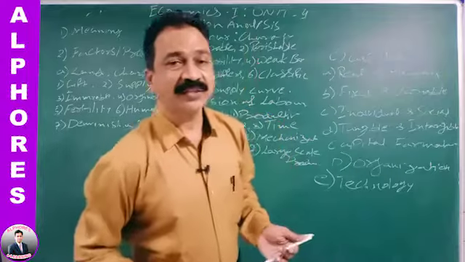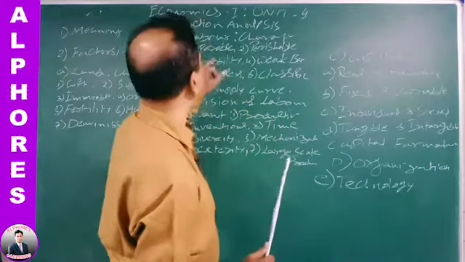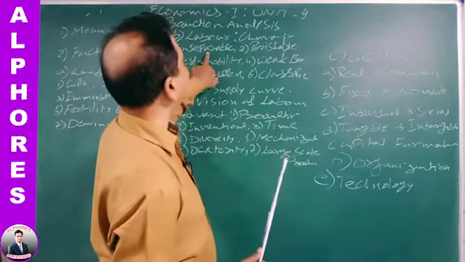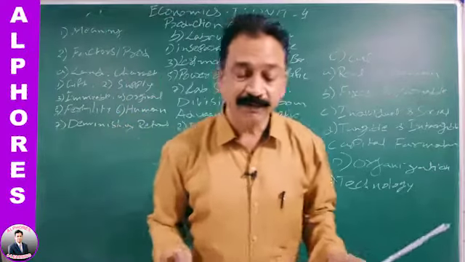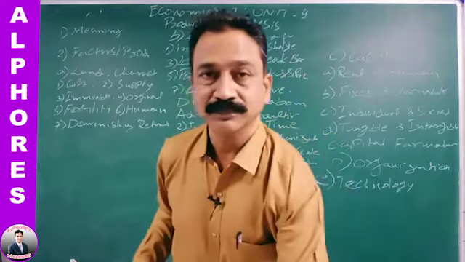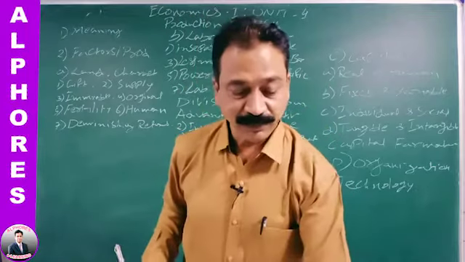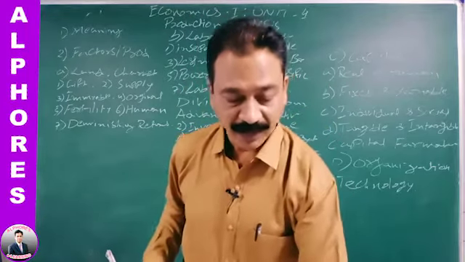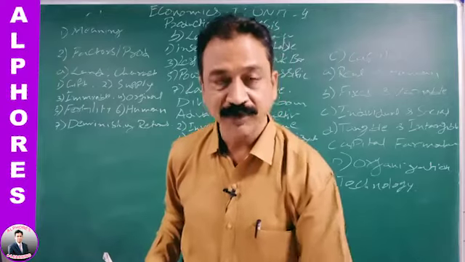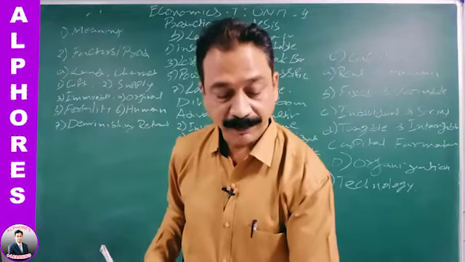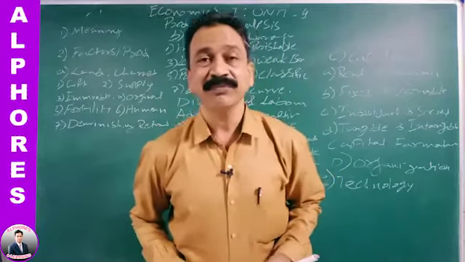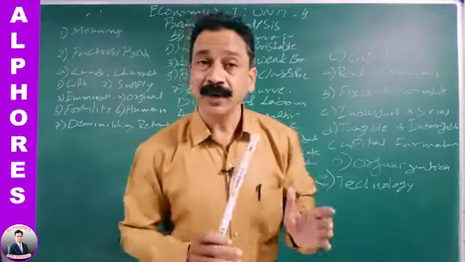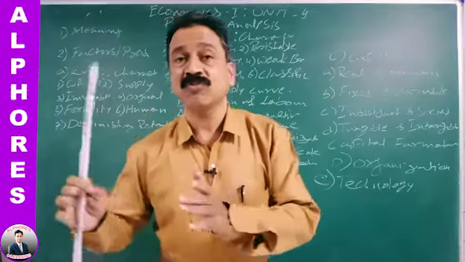Now we will see the next steps, like labor characteristics. Inseparable. See, land can be separated from the landlord, and capital can be separated from the capital owner. But labor cannot be separated from the laborer. Laborer means the worker.